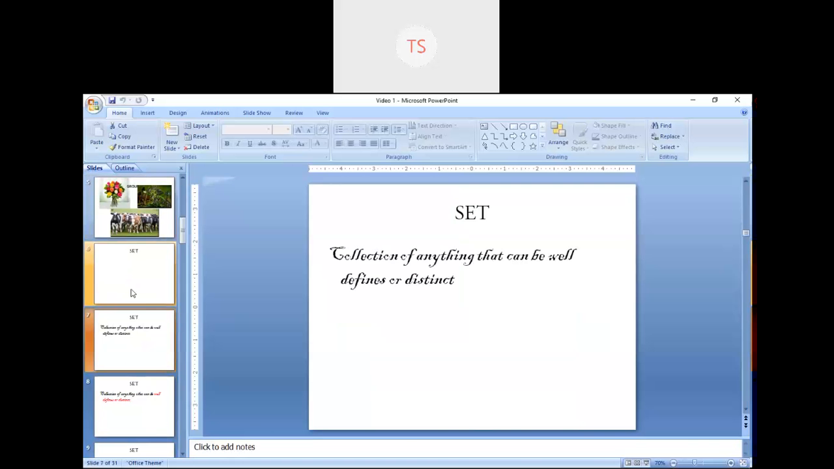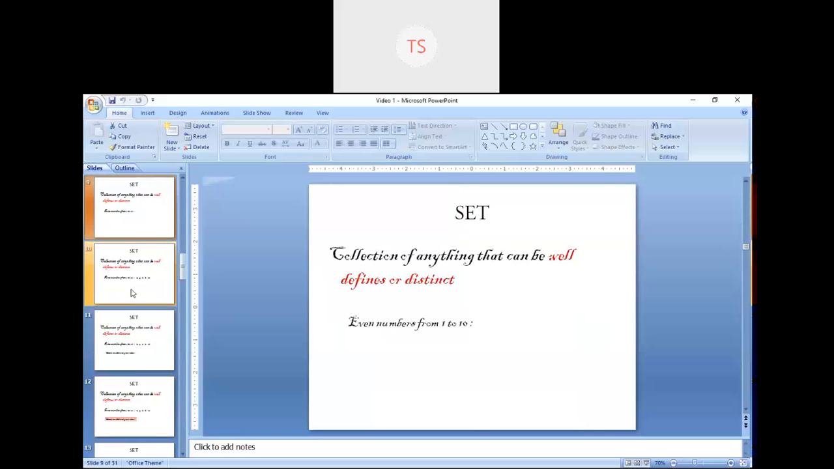So I can define a set as the collection of anything that is well defined or distinct. Suppose I have a collection of books, or some students have a habit of collecting different types of pens. There are different collections we have in our home or hostel. In that definition, there are two important words. The first is well defined or distinct. Now, what is well defined? That is important.